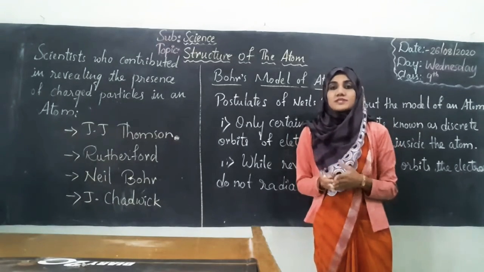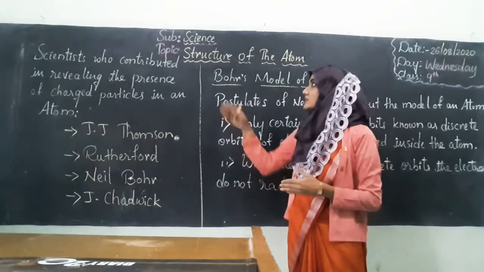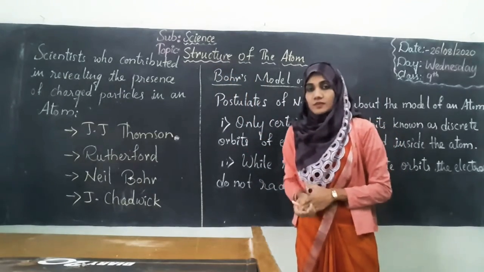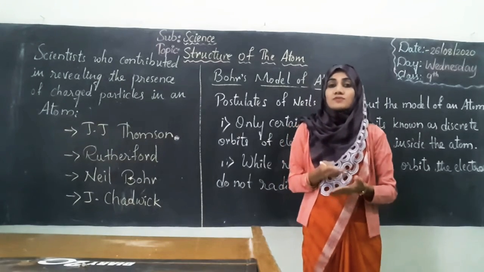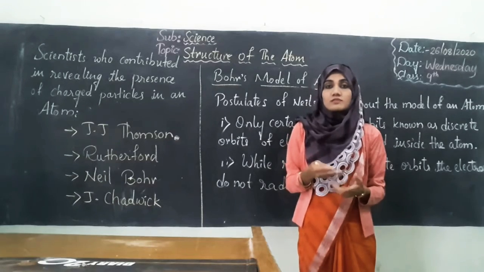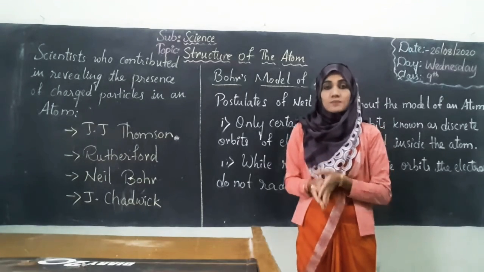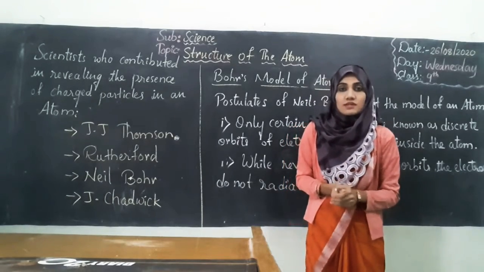Students, after studying the chapter on atoms and molecules, our next chapter will be the structure of the atom. So already we know about the atoms. What are the atoms composed of? Atoms are composed of protons, electrons and neutrons. But students, how did we come to know about all these things and who made the structure of atoms?